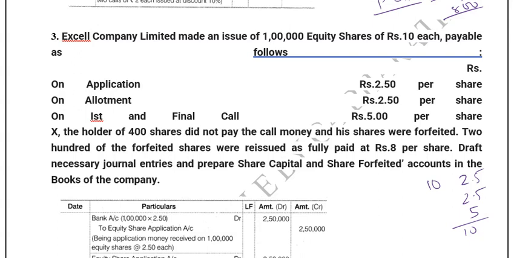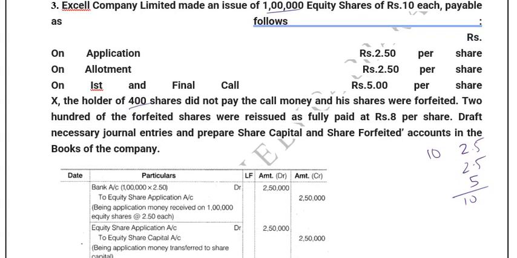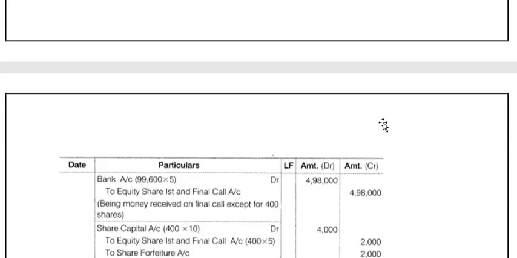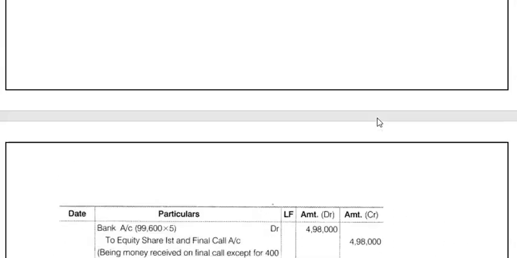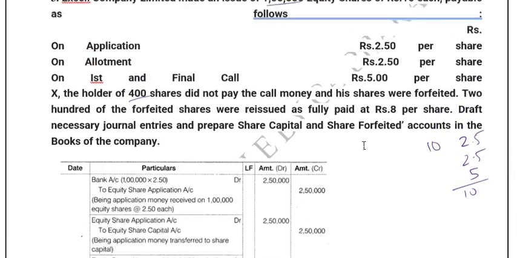And he is saying that out of this 1 lakh, 400 shares did not pay the call money and his shares were forfeited. So the call money of 5 rupees was not paid and his shares were forfeited. That is the most important thing you must note here, because we need to calculate the forfeited amount. So we have the entries also below. So we will see that.